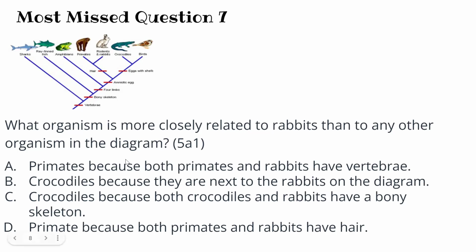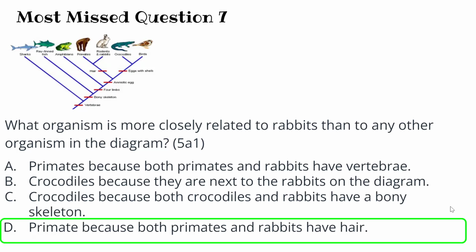Let's see what our answer choices are. Primates, because both primates and rabbits are vertebrates? No, vertebrates is way down here. Crocodiles, because they are next to the rabbits on the diagram? Yes, they are, but this is the differentiation here: rabbits do not have eggs with shells. Crocodiles, because both crocodiles and rabbits have a bony skeleton? Bony skeleton is way down here. Primates, because both primates and rabbits have hair? Yes, it makes the most sense here, because here it is. So hair is a trait, and that would be the right answer, because they both have hair.